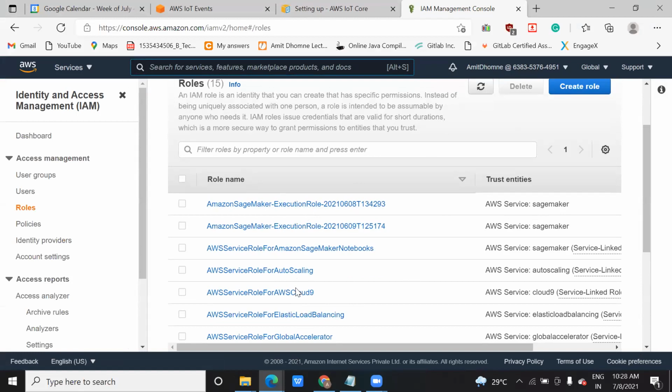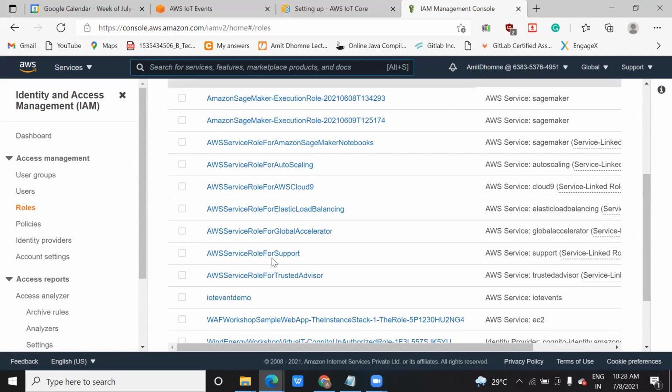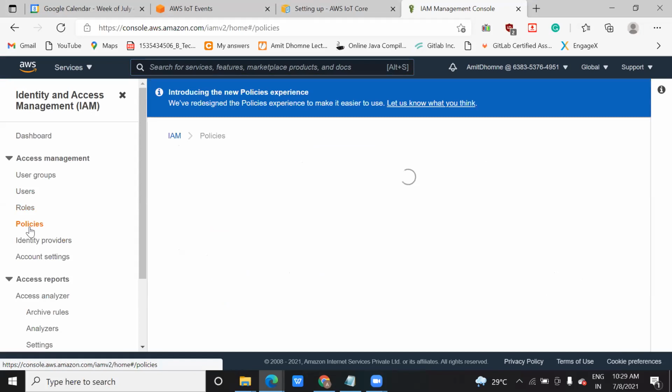I can do auto scaling. I can use AWS Cloud9, Elastic Load Balancing. I can use Trusted Advisor, AWS services support. I can use IoT event demo. So these are the roles in your account. Also, just try it once after the class. Go to IAM roles and see what the role policies are. You will come to know what different kinds of roles and policies are given to you.